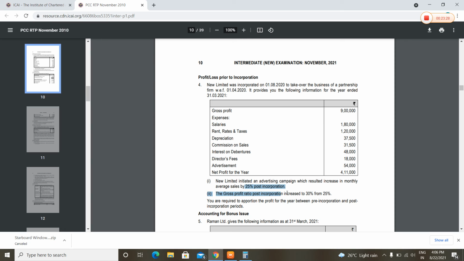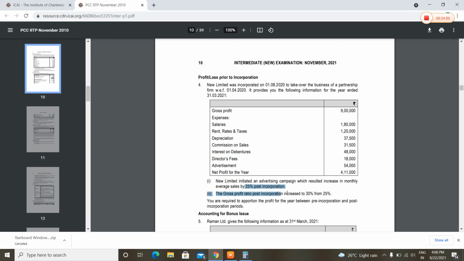Okay, the GP ratio post-incorporation increased from 25% to 30%. Now, how do we compute it? For the first 4 months the GP ratio was 25%.